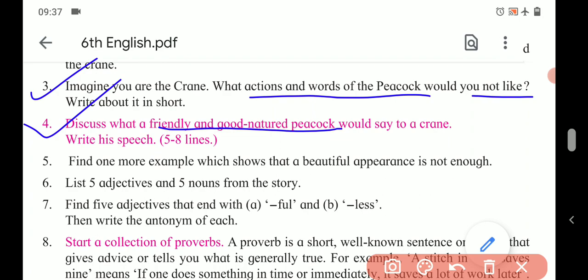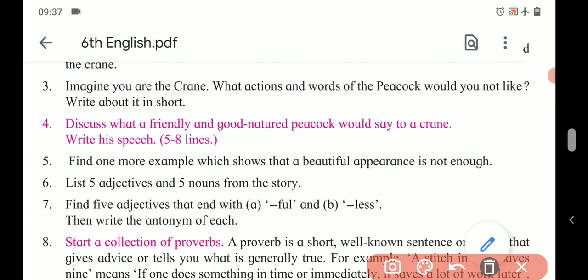I can't go high up in the clouds, I can't go high up to the stars. You are really, really lucky. I wish I could fly high like you. In this way, you can write the answer of this fourth activity.